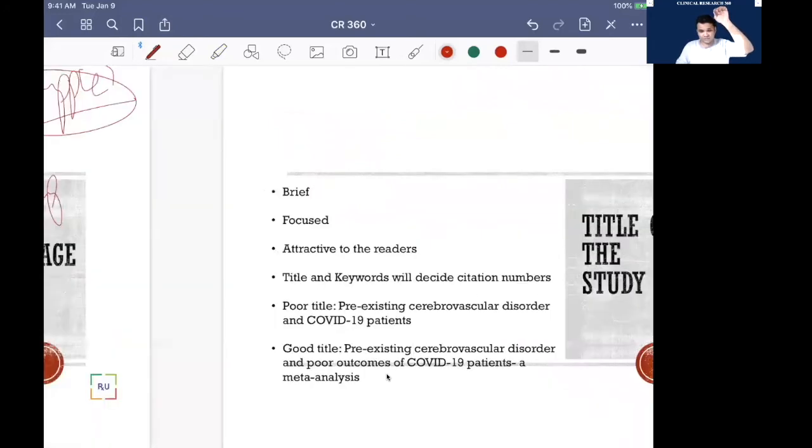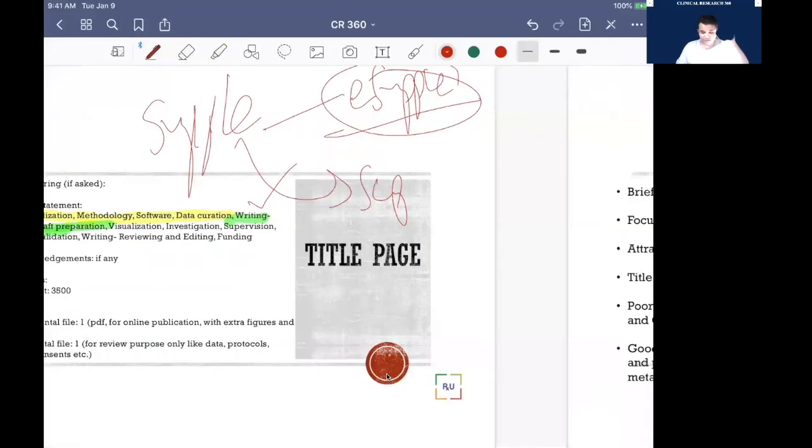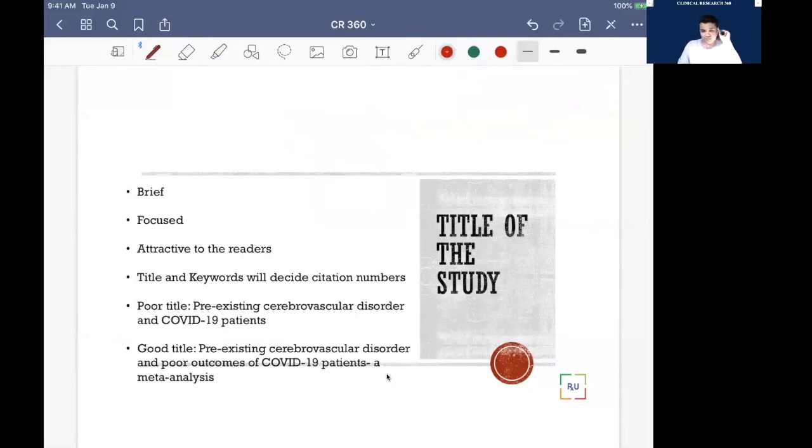Now, the title page. From here your real writing of research will start. What should be the title of your study, and how can you design and write it? Some people write very vague titles. Let's go from the most vague to the most precise.